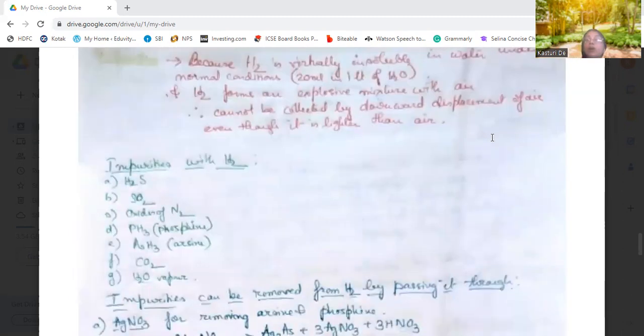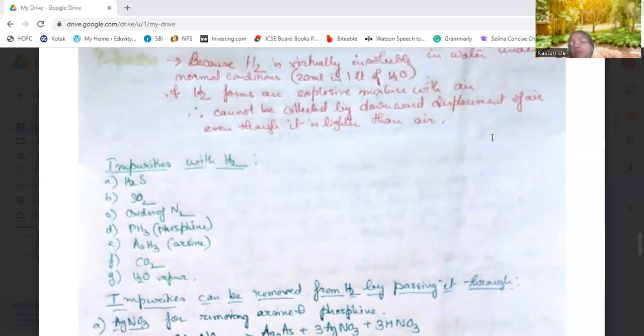Now, what are the impurities present in the hydrogen which we produce? When hydrogen is being produced, it contains impurities such as H2S gas, sulfur dioxide gas, oxides of nitrogen, phosphine, PH3, arsine, AsH3, carbon dioxide, and water vapor.